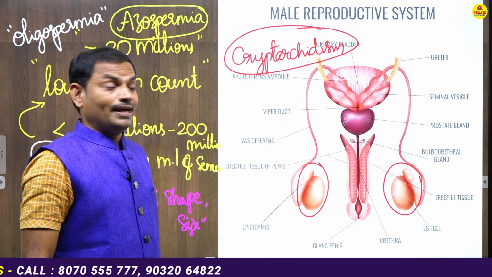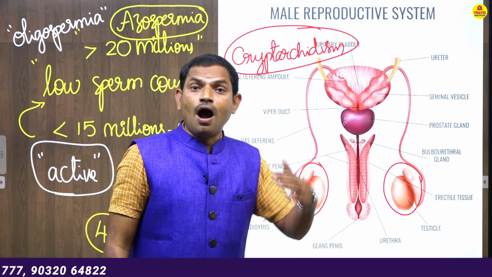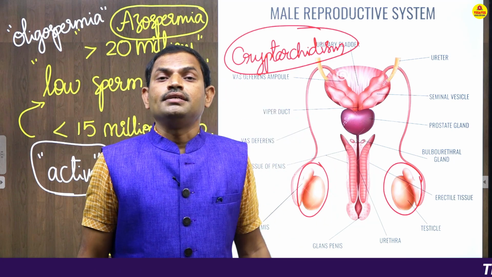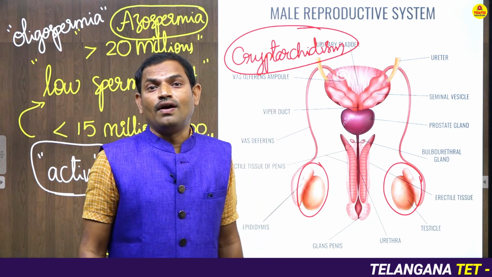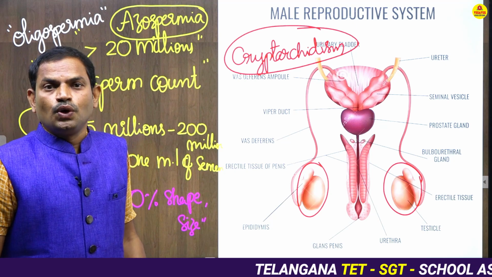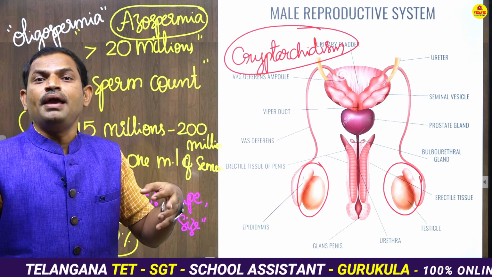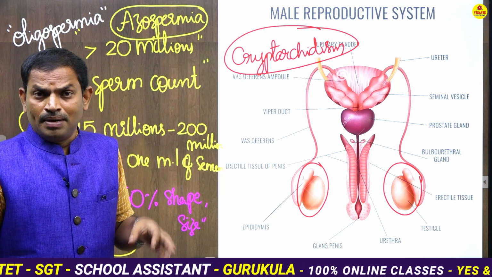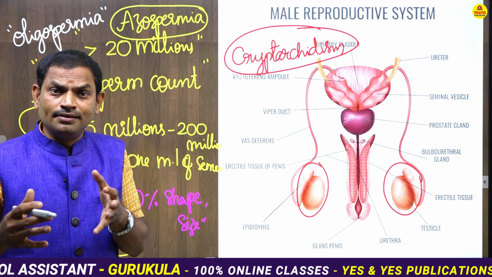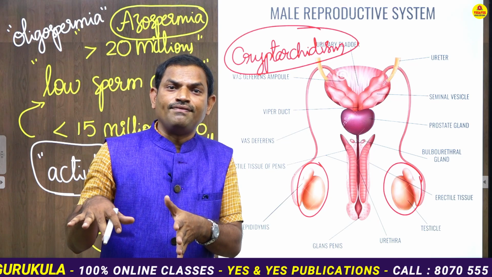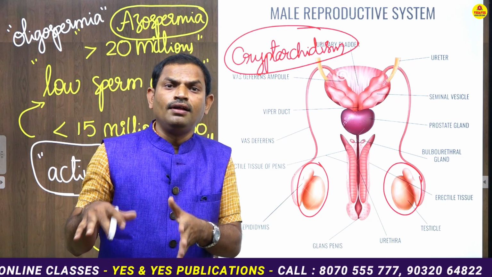In general, the testes are present in the male outside the body in a muscular sac-like structure called the scrotum. This situation happens when a male baby is in the mother's womb. But sometimes the testis remains in the abdomen itself, and may not enter into the scrotum.